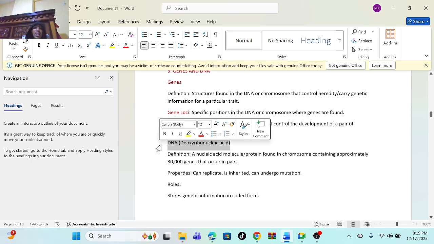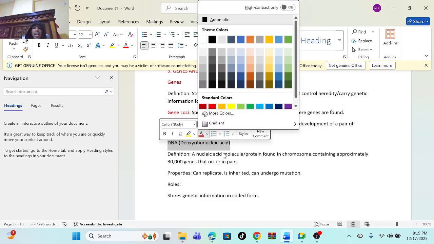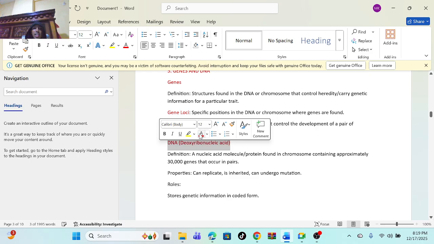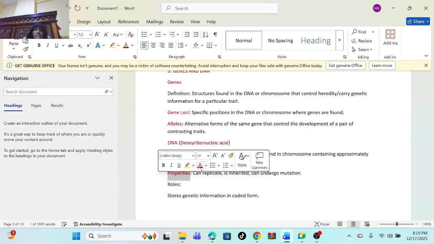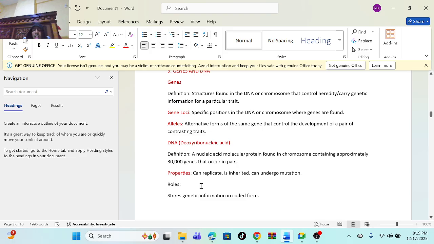Deoxyribonucleic acid, that's DNA. What is DNA? DNA is just a nucleic acid molecule found in the chromosome containing approximately 30,000 genes that occur in pairs. Properties of DNA, a very common question.